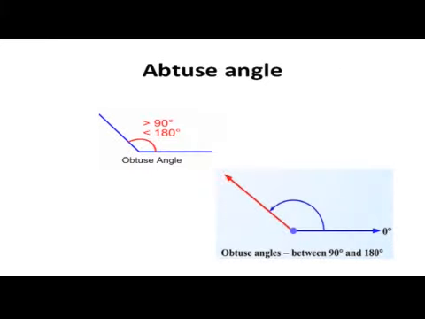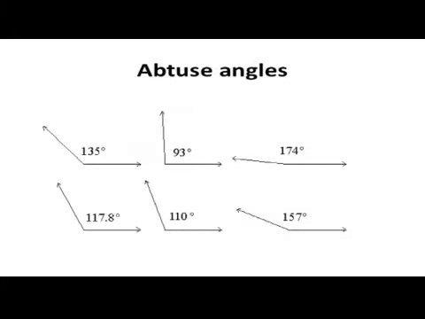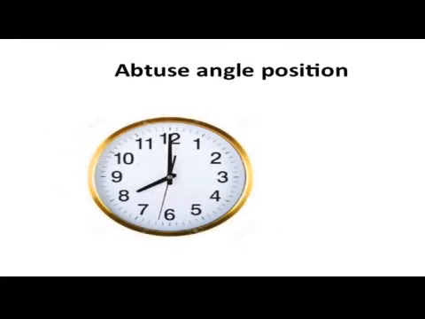Now we shall see about obtuse angle. Let us see the figure. An angle whose measure is greater than 90 degrees and less than 180 degrees is called an obtuse angle. Examples are, let us see the clock. The measure of the angle at 8 o'clock is an obtuse angle.